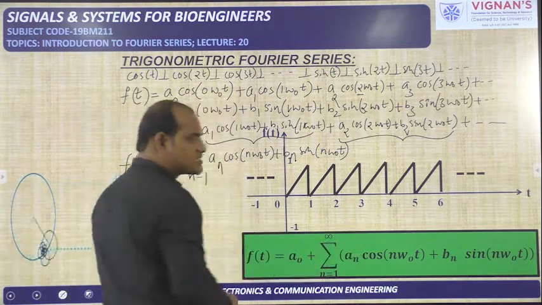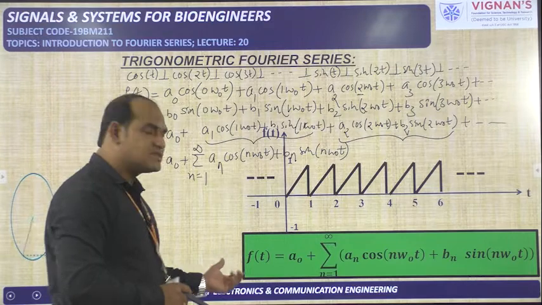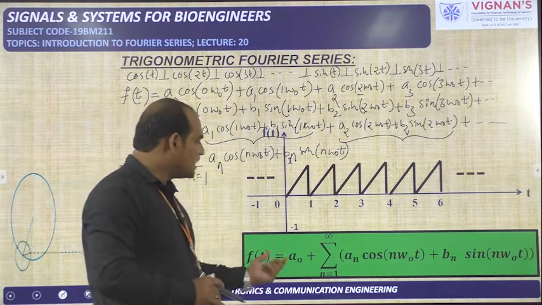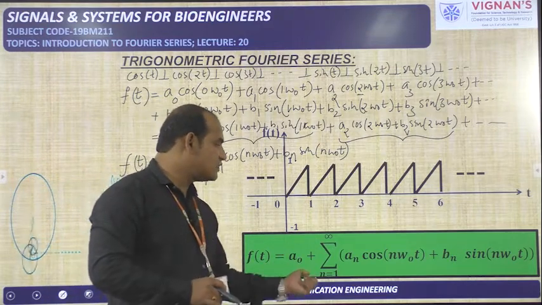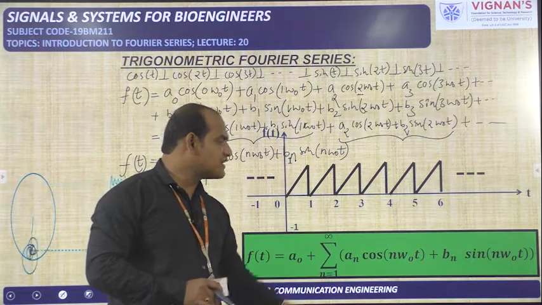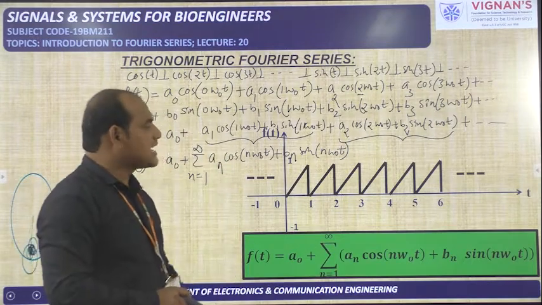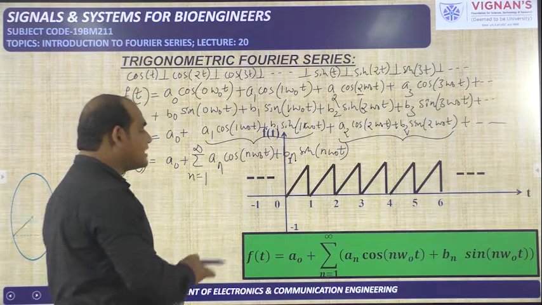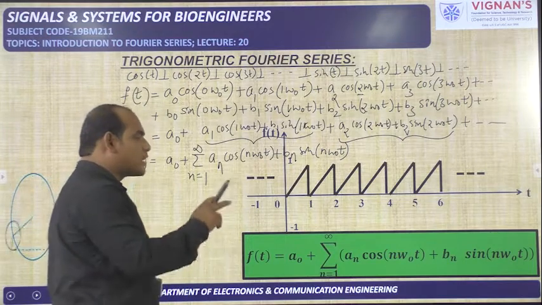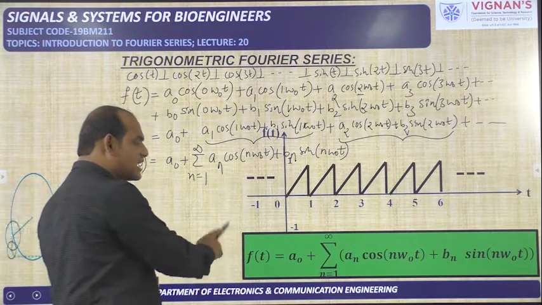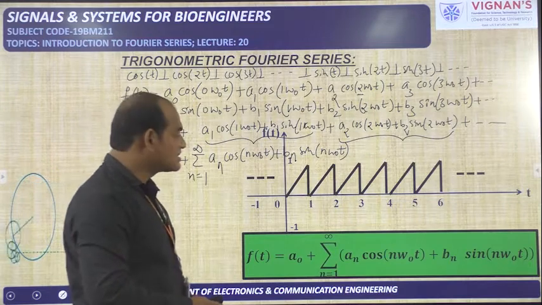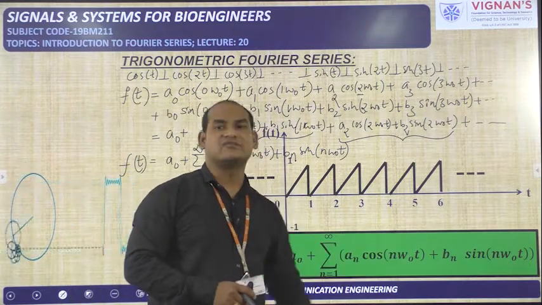So this is the final expression we can tell. f of t is the periodic signal, that is equal to a naught plus sigma n from 1 to infinity an cos n omega naught t plus bn sin n omega naught t. This is the trigonometric Fourier series, because we have represented the periodic signal f of t in terms of the trigonometric functions, cosine function and sine function.